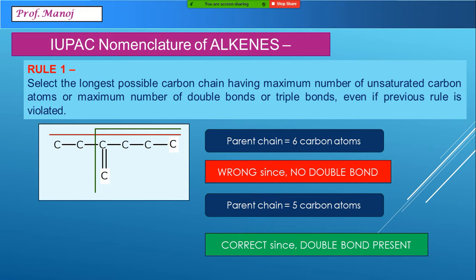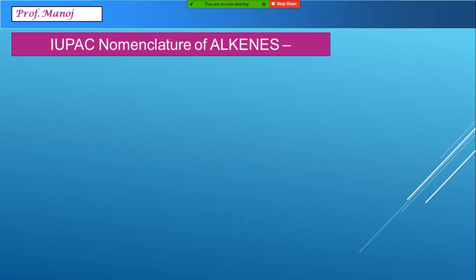Once you know this rule, most of the names become very easy. Basic hint in this one is all the importance is given only to the unsaturation, double bond or triple bond, and no other importance is given to merely long chain or side chains as we were doing in alkanes.